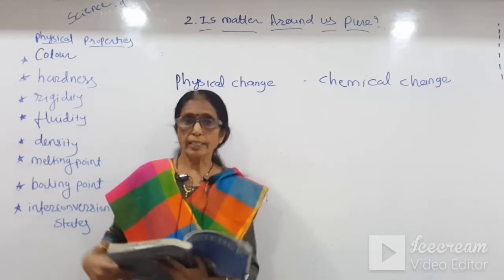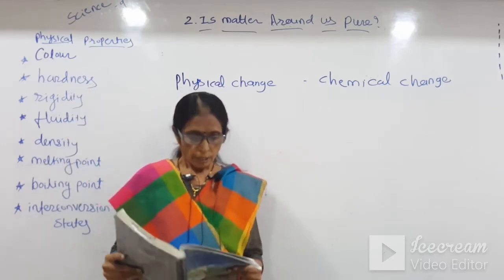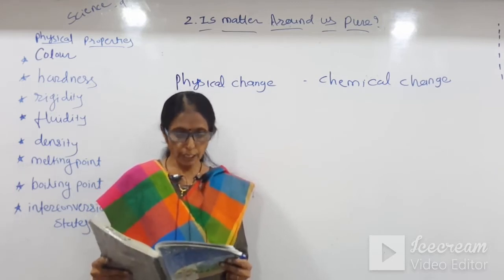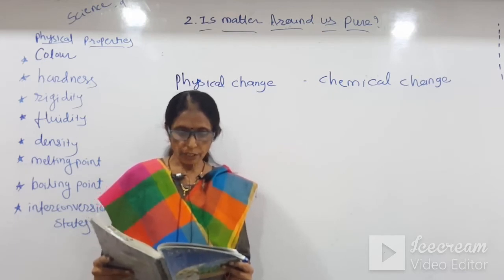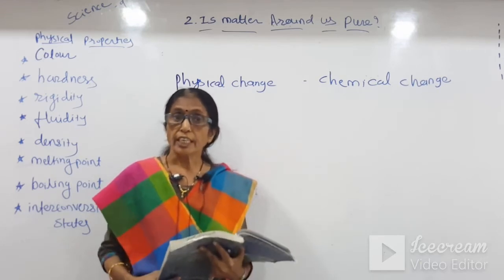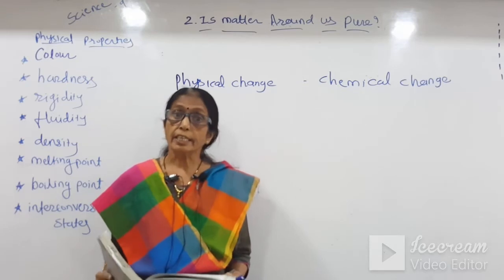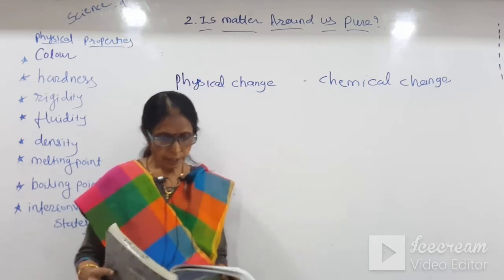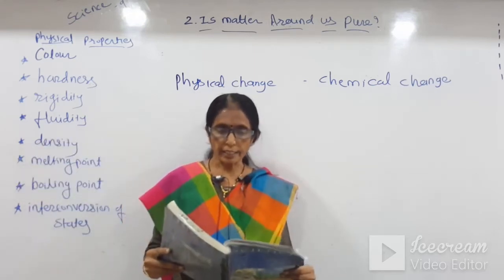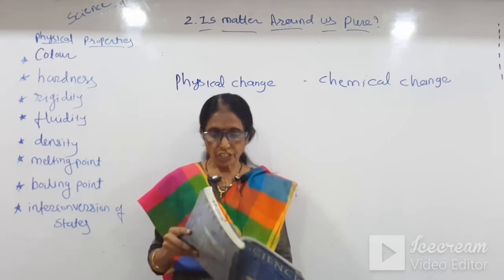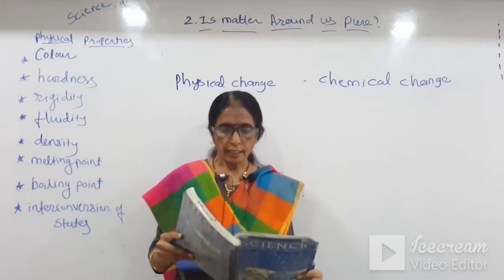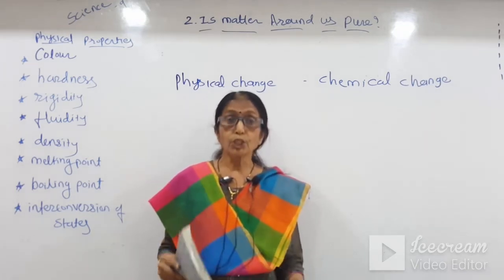All this is written in your textbook. Color, hardness, rigidity, fluidity, density, melting point, boiling point, and the interconversion of states are called physical changes because there is no change in its components, in its chemical nature. Okay students, now again see here, chemical change. Underline this: chemical change brings the change in the chemical properties of a matter, and we get a new substance.